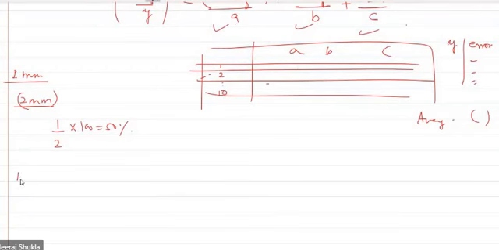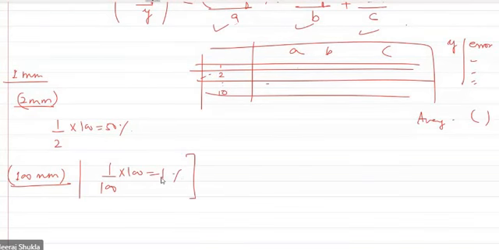But suppose you measure, let's say, 100 mm with a scale having least count 1 millimeter. Now the error will be 1 upon 100, into 100, this is 1%. So you can see if you measure far away from the least count, the error is less. If you are closer to the least count, more error occurs because of the values which are very close to the least count.